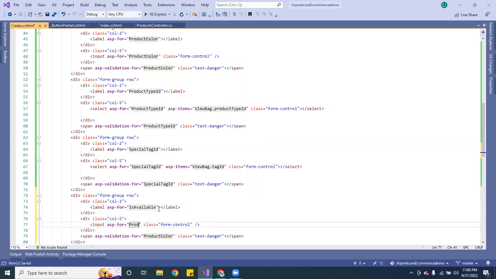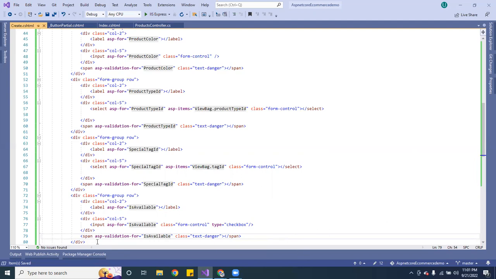So I'm going to go ahead and do is available, and I'm going to make it this one. I'm going to put type, and I am going to make this one a checkbox. Okay, so let's change this one over here. Okay, it's available. And then the last one, it's going to be the button.